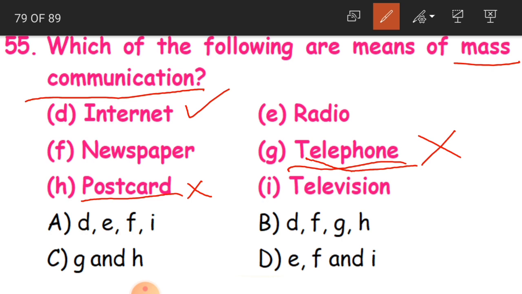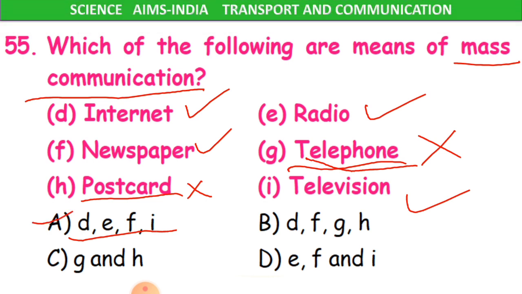If you see internet, newspaper, radio, television, if you have any information, news, picture, song, anything, so at once so many people are going to see that. That is mass communication. So what are the correct options, children? D, E, F and I. So A is the correct answer. Understood, children, what is mass communication? Where the communication is going to pass for the crowd, for so many people at the same time.